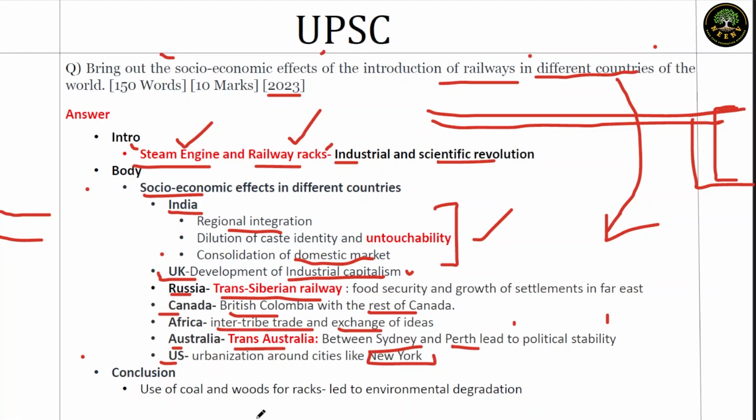And in the conclusion, we'll give this point: for the introduction and penetration of railways, you needed coal and wood for tracks. Coal is needed for the steam engine because it's a steam engine in the first place. Next, for laying down railway tracks, you need wood to support them beneath, which led to environmental degradation. There are other impacts as well. For example, the forest in India was brought under the control of the British. The reserved forest tax. All these things came as a part of the need of wood or forest resources in general. So we can give that aspect in the conclusion and conclude this answer.